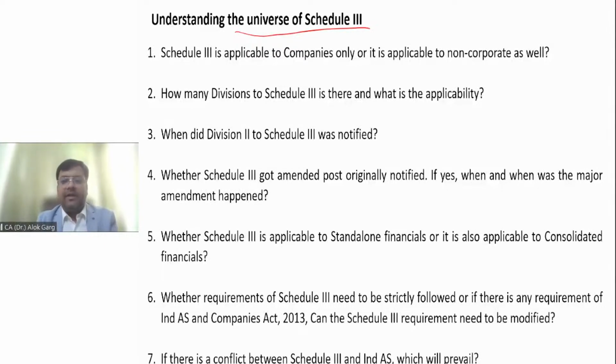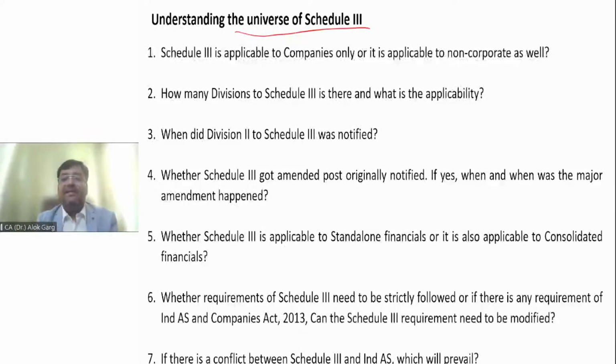So for calculating the future liability with respect to gratuity, we need to get the valuation done. Who will do this kind of valuation? It will be done by a valuer, and that valuer is known as an actuary.